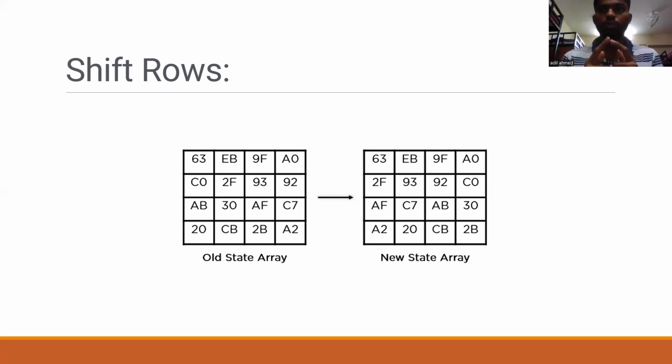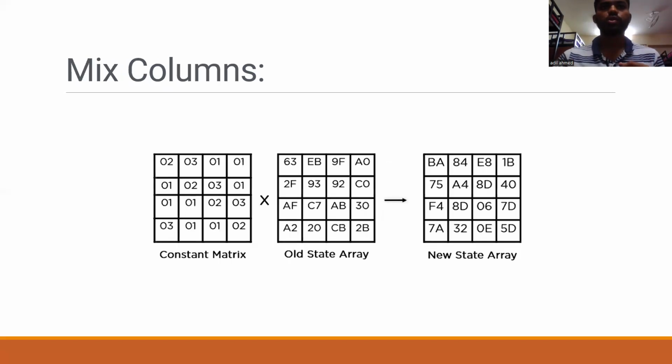The third row shifts by two positions, and the fourth row by three, as you can see. Then we can move to the mix columns step.